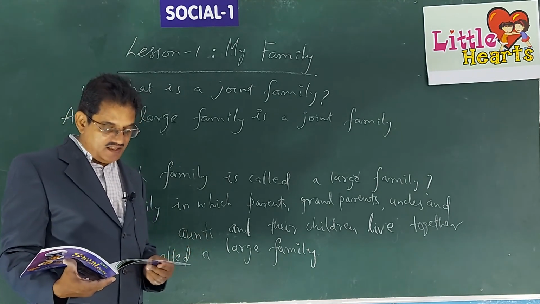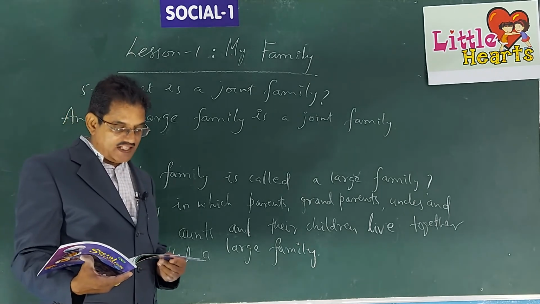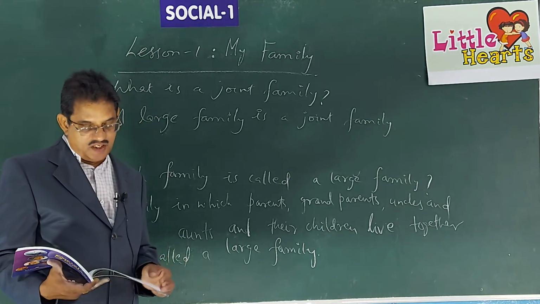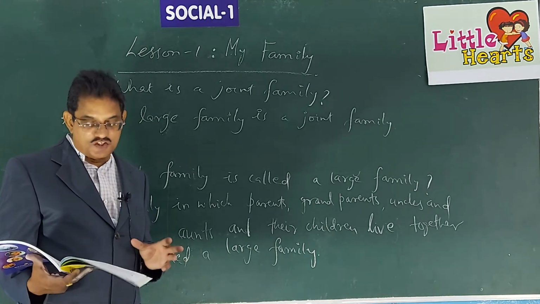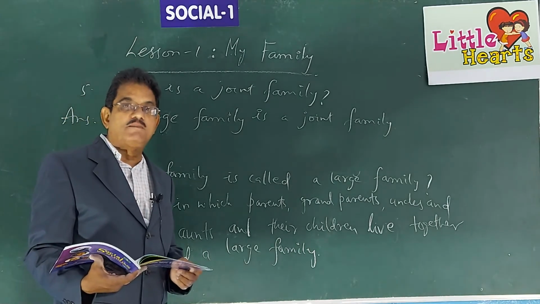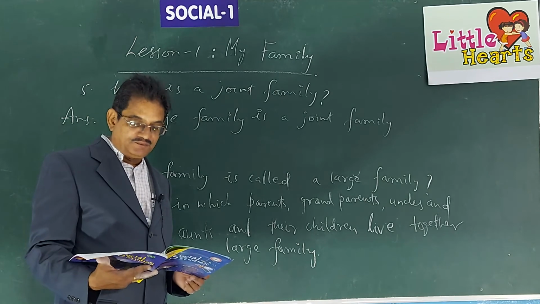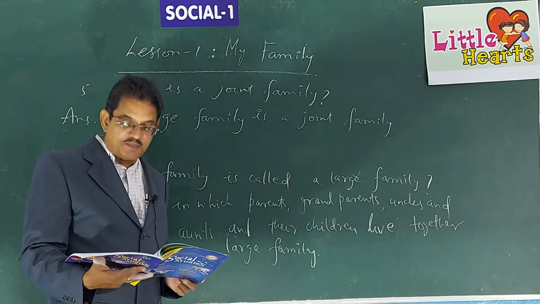Under C, there is a tree given there. Fill in the names of your family members. See, there are 5 yellow strips given there in the tree, in which you are supposed to write the names of your family members. Okay, children. Let us move on to the next page, page number 11.